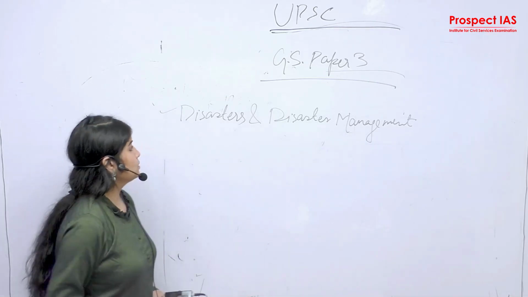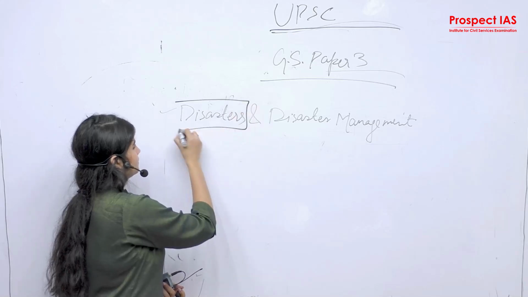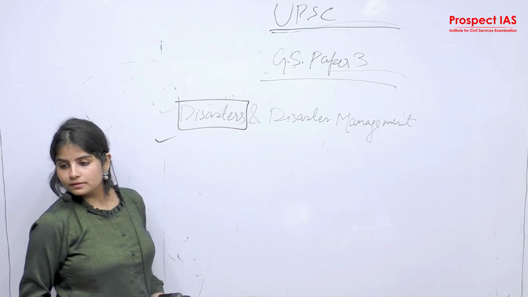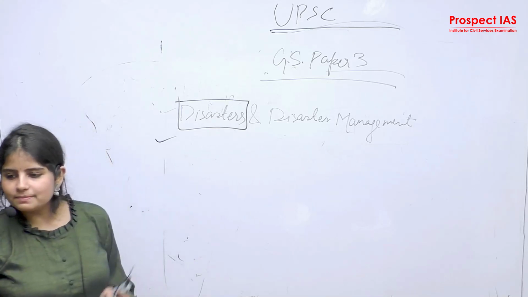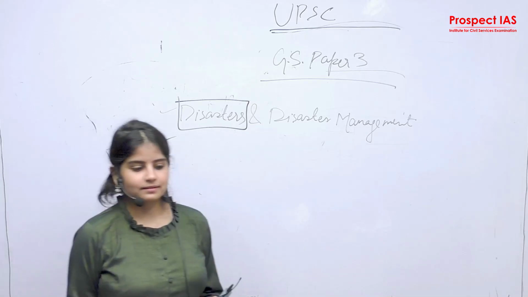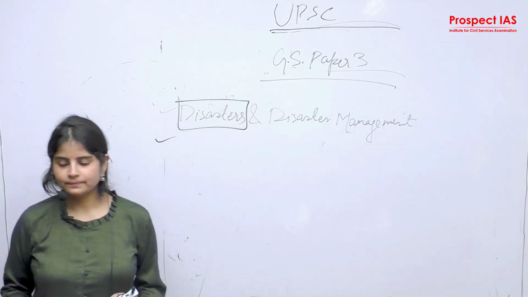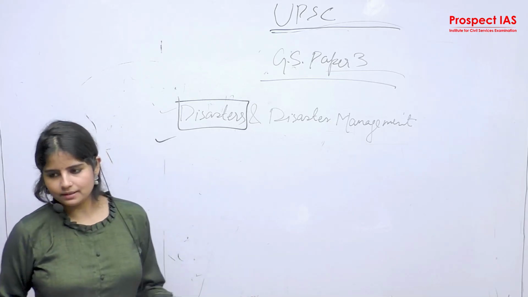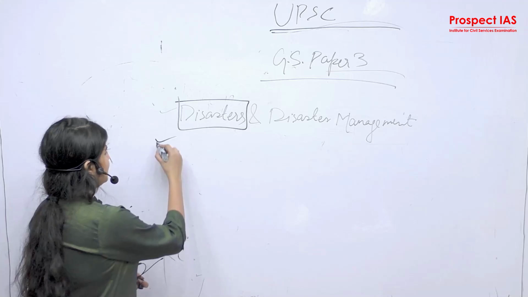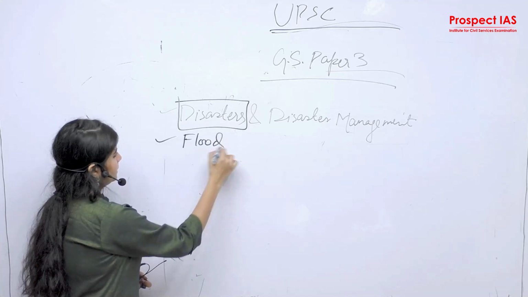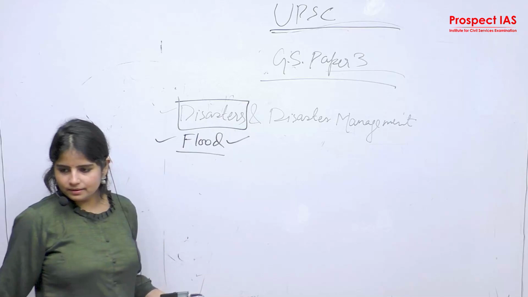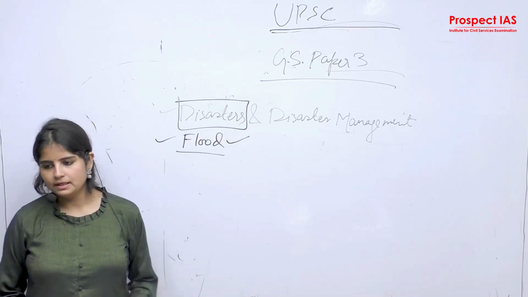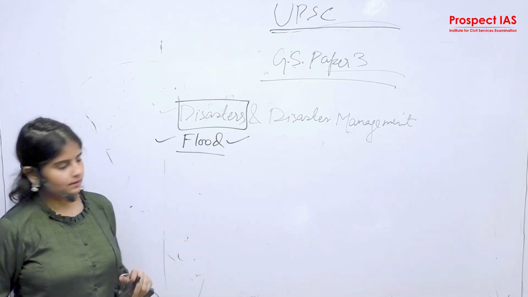So what are disasters? There are two types, right? Man-made and natural. In natural, flood can also be man-made, because using flood basins for urbanization and development also leads to flood.